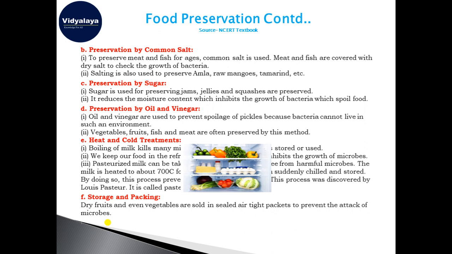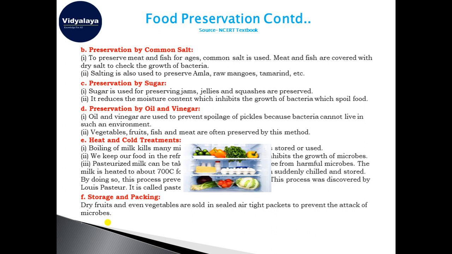Okay, now storage and packing, like dry fruits. Even today in big malls, when you go to buy vegetables, you can find that they are covered in plastic wrappers, and there is no air inside. They are air sealed, as if a vacuum has been created. All the air has been taken out with the use of some machine.